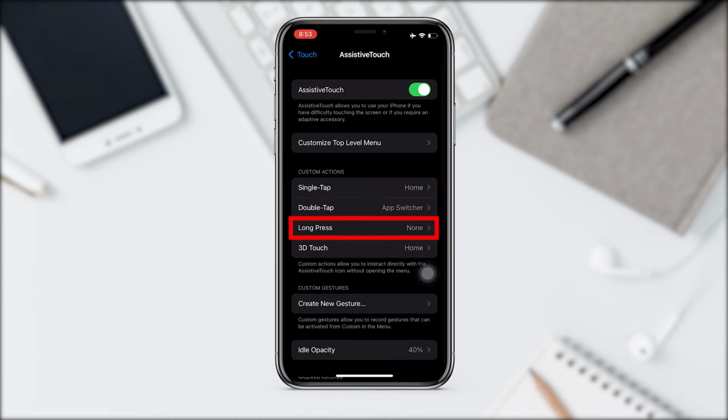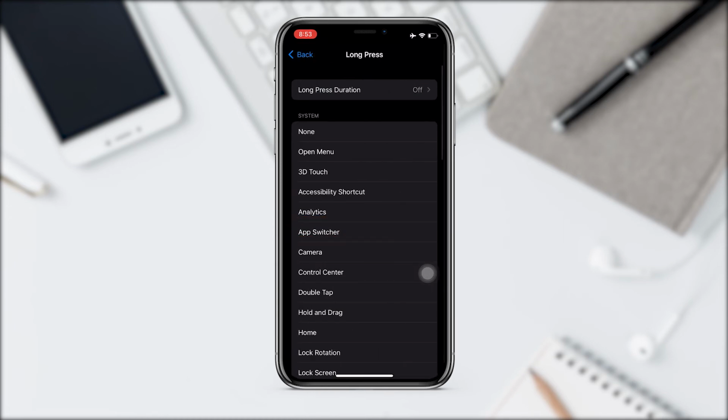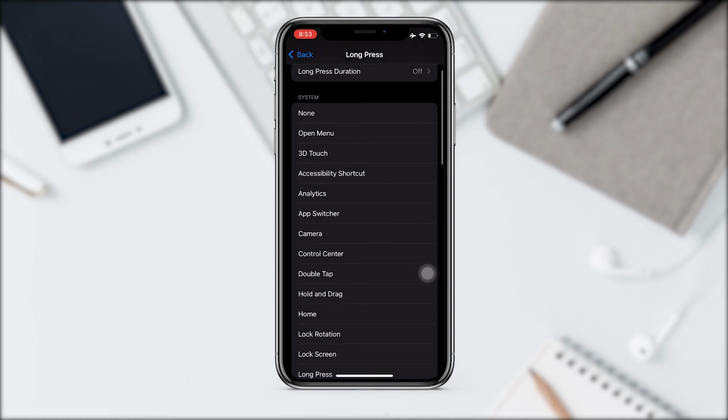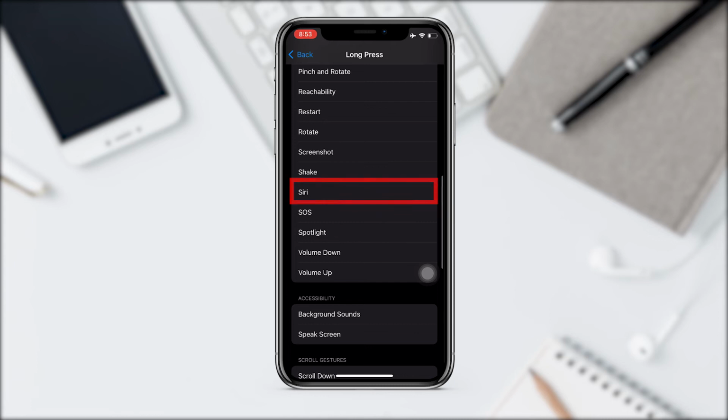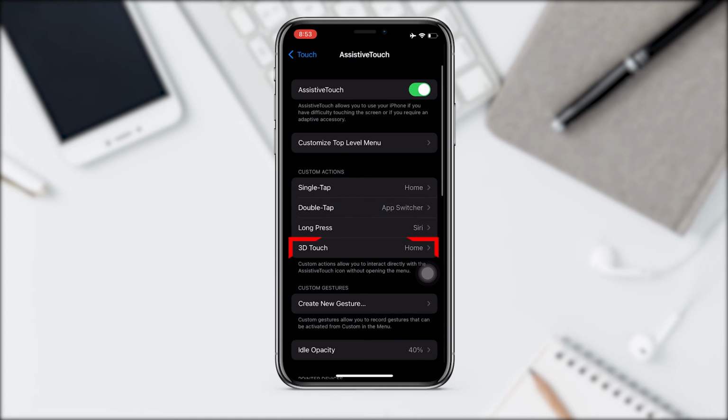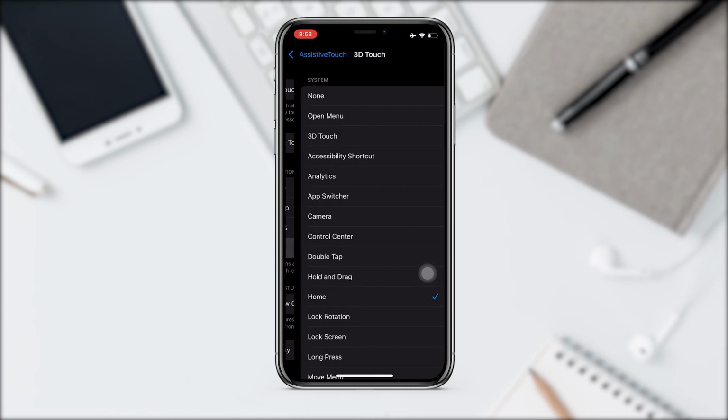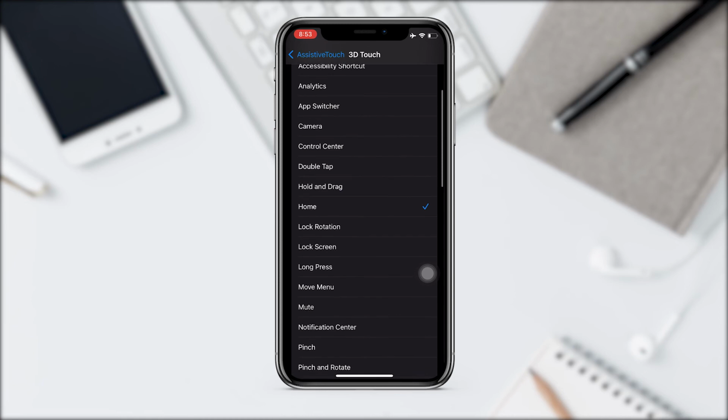In the long press option, select Siri. And for the last option, the 3D touch, you can choose any function you want.